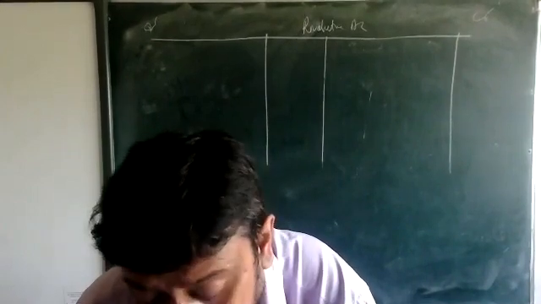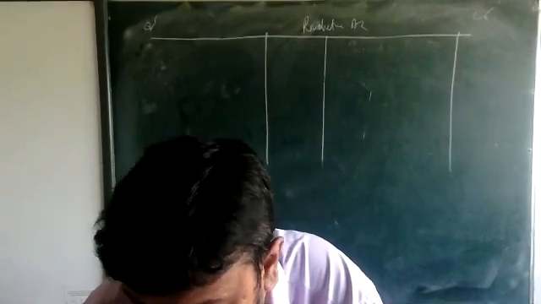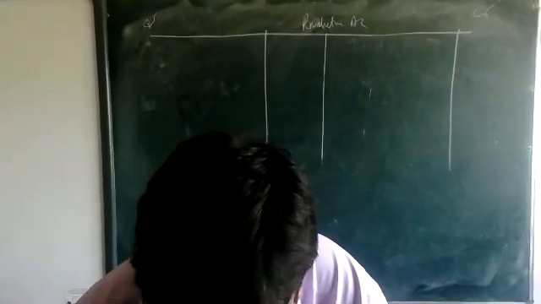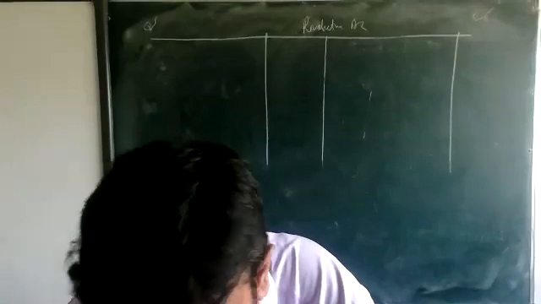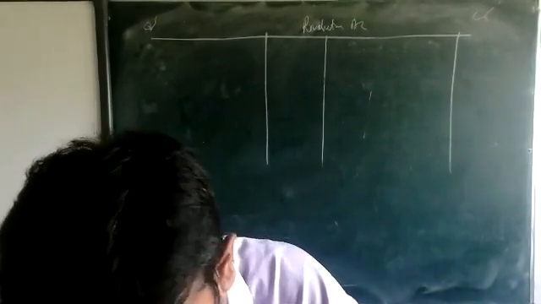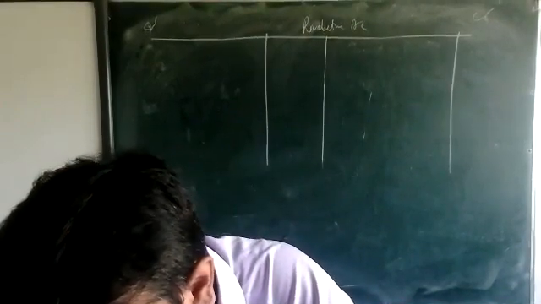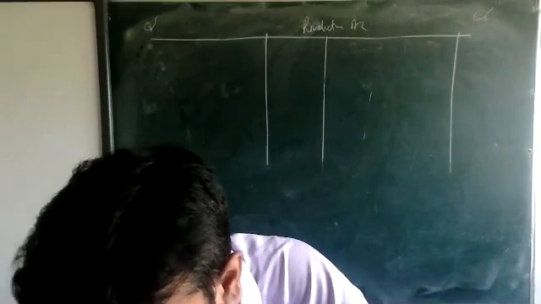First, I'm going to calculate the new profit sharing ratio. The new partner C is coming in and takes his share from A and B, half of the goodwill withdrawn by the partners.